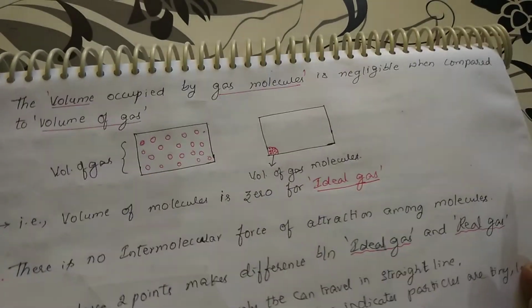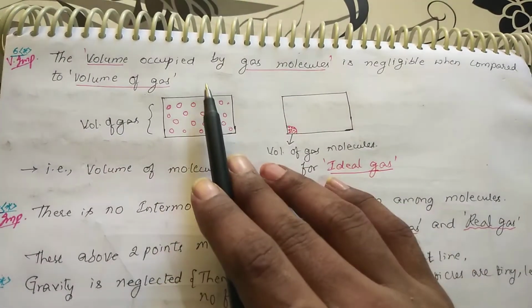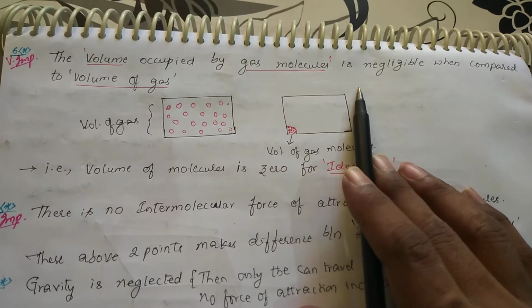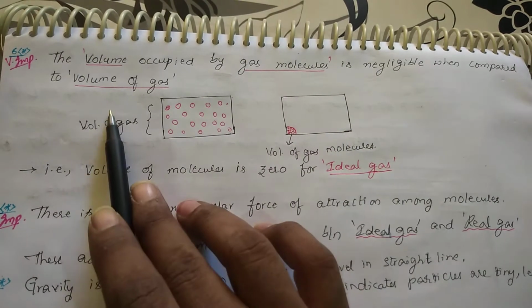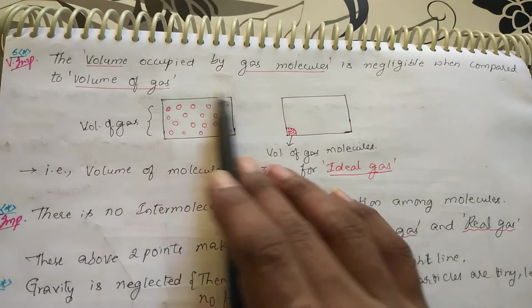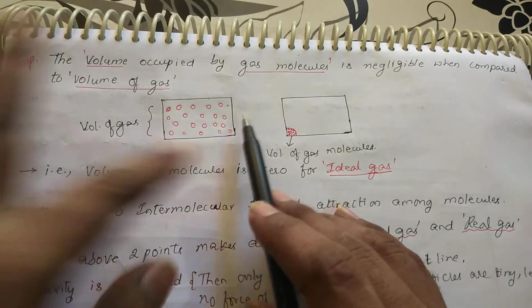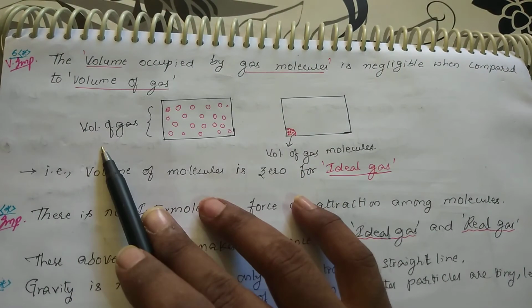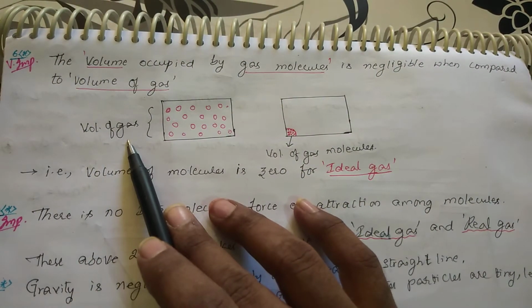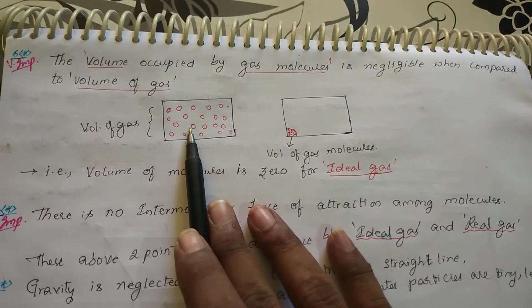And the utmost important postulates of the kinetic molecular theory are: the volume occupied by gas molecules is negligible when compared to the volume of the gas. First be clear with the terms. I am taking a container with gas molecules in it, and whatever volume is occupied by the gas is called the volume of the gas. It occupies the entire container.